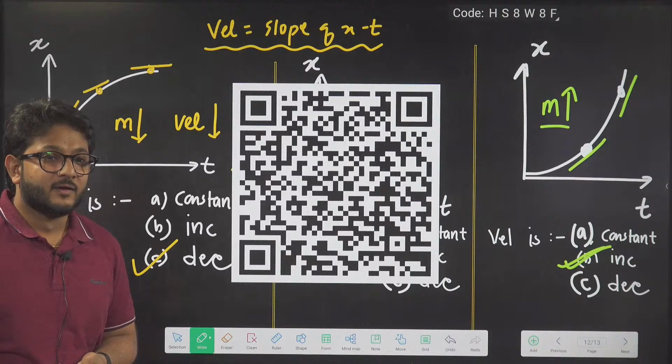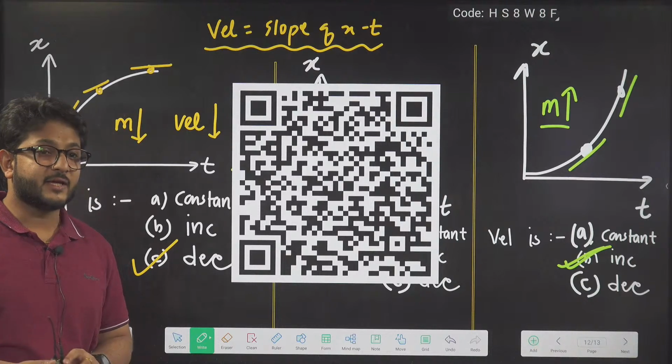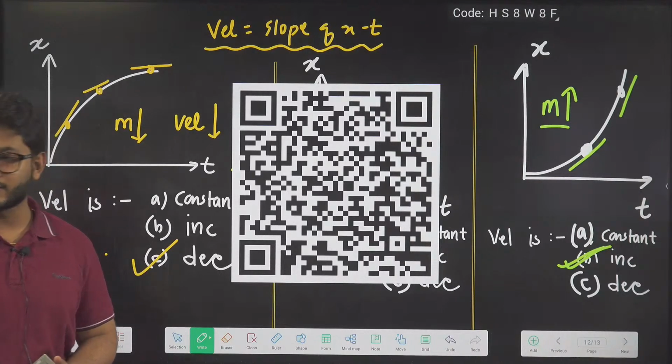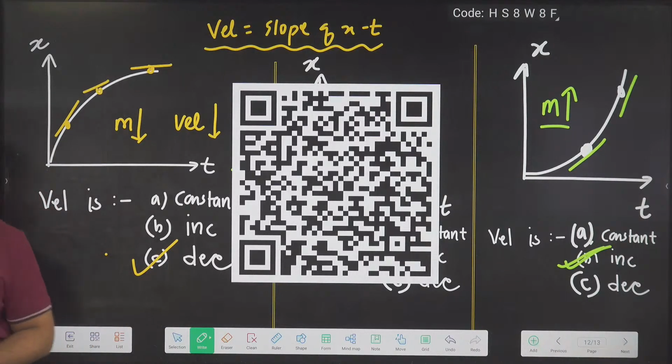Yes, we have to take slope. Slope means tan theta. Anyhow you get the tan theta. For comparison of slope you need to get tan theta. Theta you have to find.